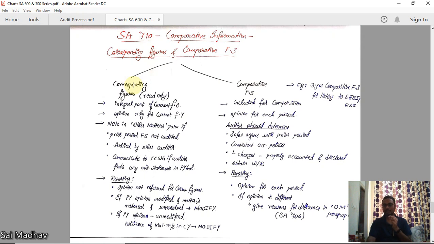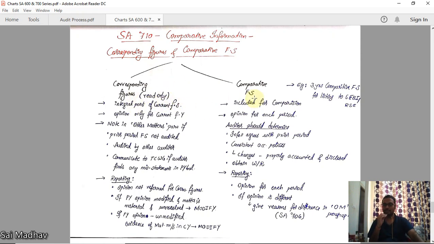Why are you including? They are read only. That means, for example, you have given P and L account, balance sheet. The first column shows the current year balances, the current year sales, the current year purchases, expenses, everything. To the side of the column, you will also include another column for previous year, stating the amounts of the previous year sales, previous year expenses, previous year fixed assets, so that the users can have a comparison between these two. They can understand if the company has improved or not. Okay, they are only read only for the users. Okay, now this is as per corresponding figures.